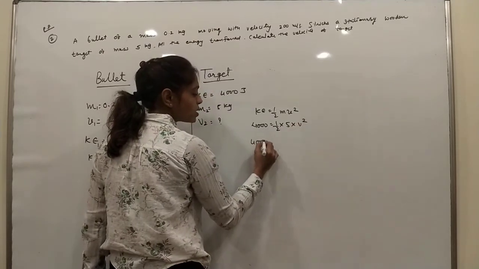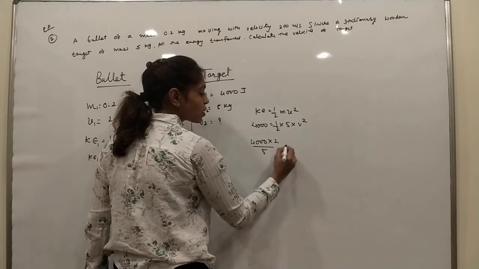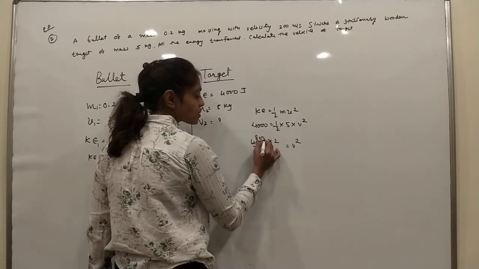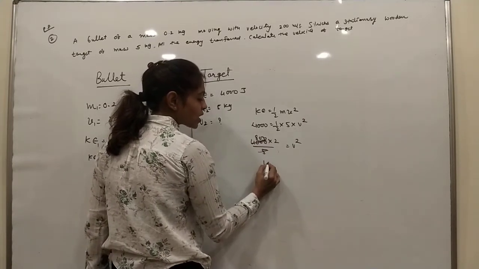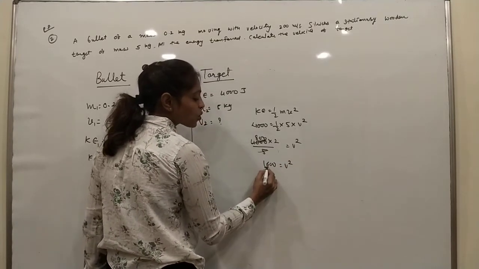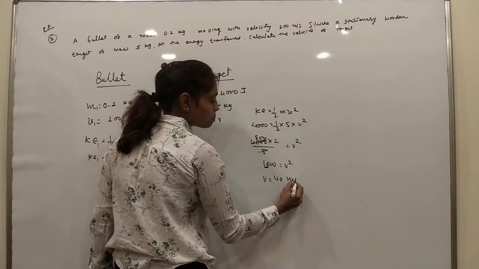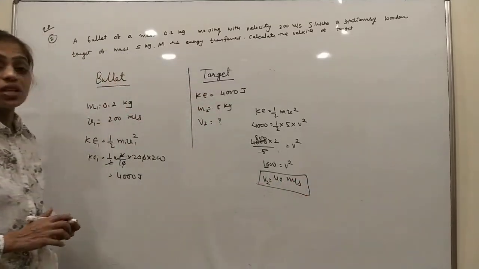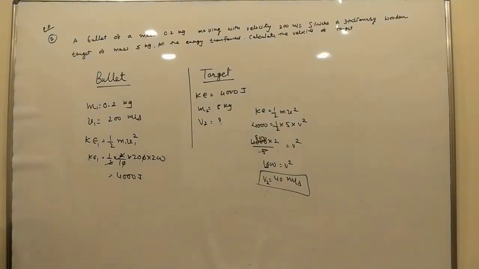So 4000 into 2 by 5 is v squared. 5 eights are 40, 8 twos are 1600 is v squared. So v is 40 meter per second, the velocity of the target in the forward direction.